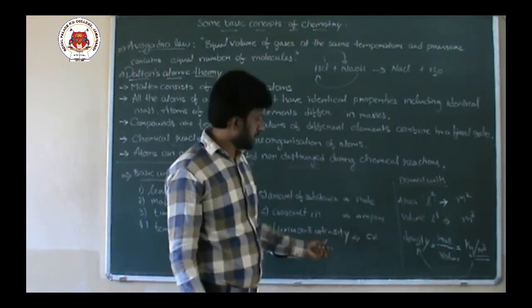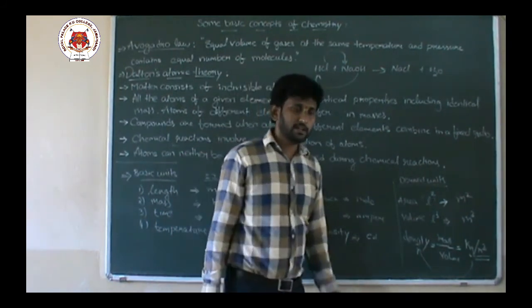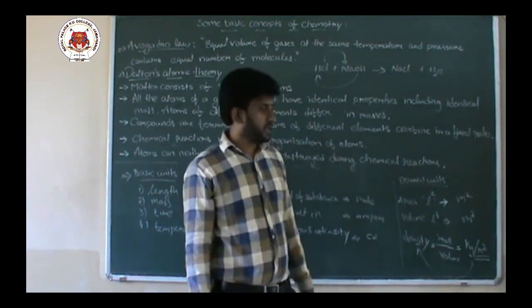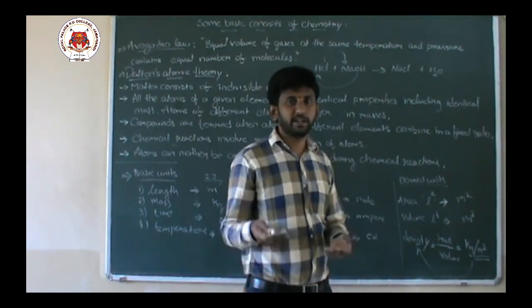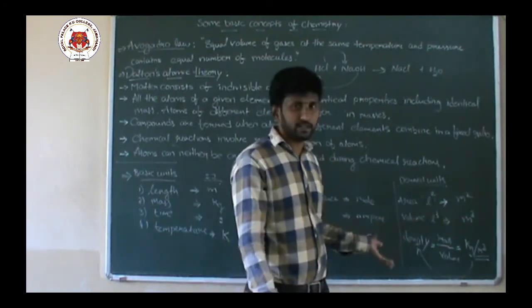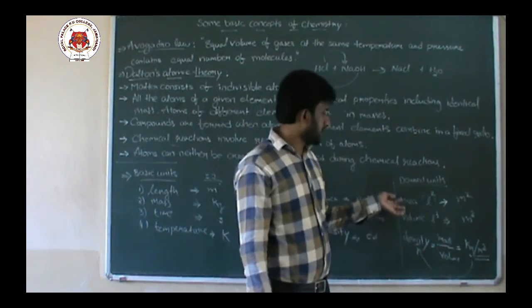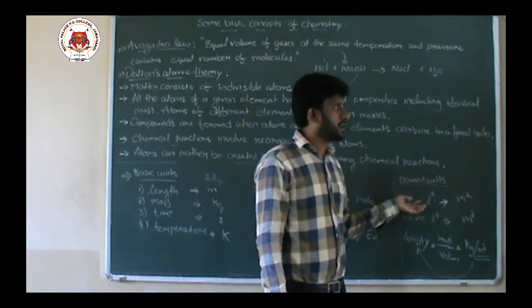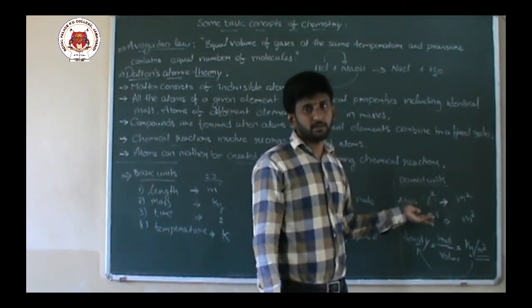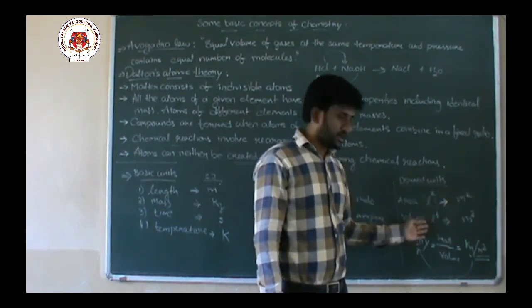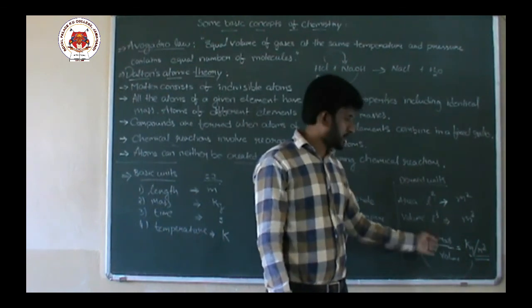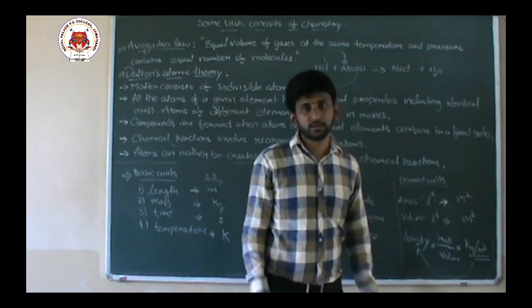And there are many derived units like velocity, acceleration, speed. For example, area means length into breadth or L square, side square, so that is meter square. L cube is meter cube. Mass by volume is kg per meter cube. So this is about the basic units and derived units.